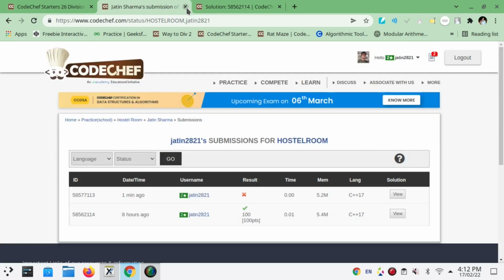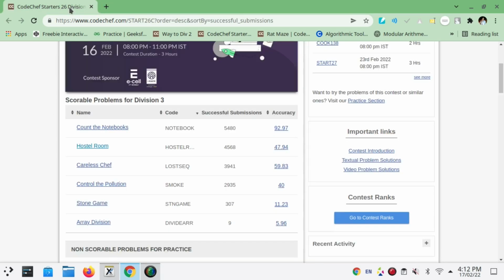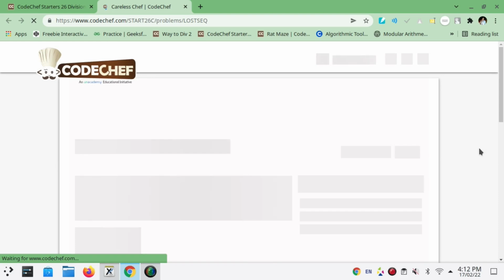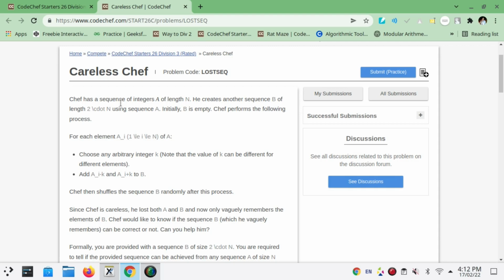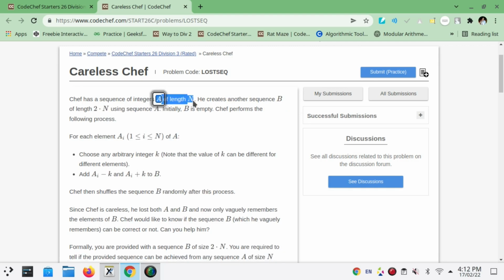Okay, so now we will be going to the third problem of the contest. It is Careless Chef. It says that Chef has a sequence a of length n.